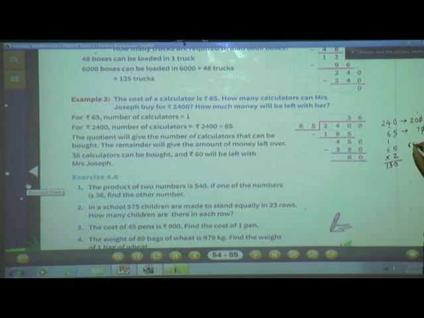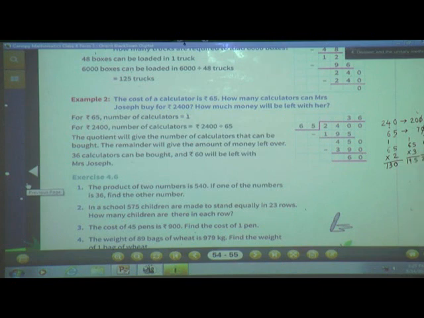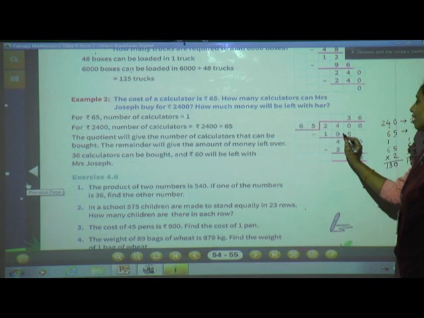So what will we do? We'll go with the next quotient, 3. 3 fives are 15, carry 1. 3 sixes are 18, 18 plus 1, 19. 195 came, but still we are not confirmed, so we'll go with one more. 4 fives are 20. 4 sixes are 24, 24 plus 2, 26. See, 260 we cannot subtract from 240. So we have to go with the quotient 3. So 3 times 65 is 195.